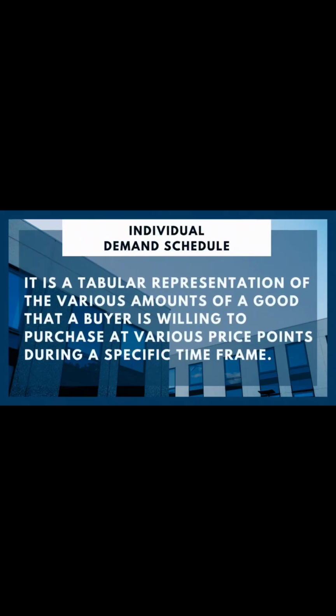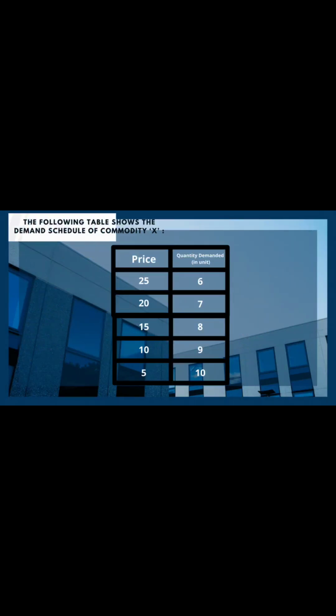Individual demand schedule: it is a tabular representation of the various amounts of a good that a buyer is willing to purchase at various price points during a specific time frame. The following table shows the demand schedule of commodity X. As shown in the above schedule, the quantity demanded of X increases with a decrease in price. The consumer is willing to buy 6 units at a price of $25. When the price falls to $20, the quantity increases to 7 units. Similarly, as the price keeps on declining, the quantity keeps on increasing.